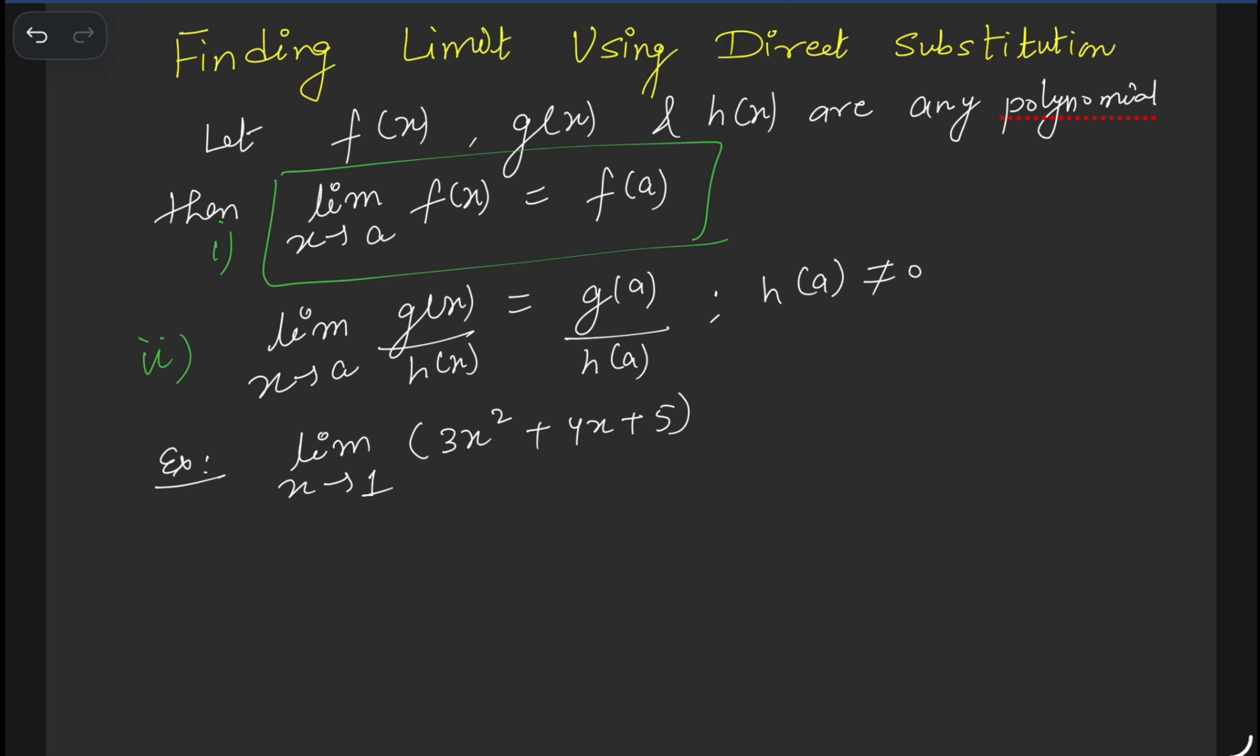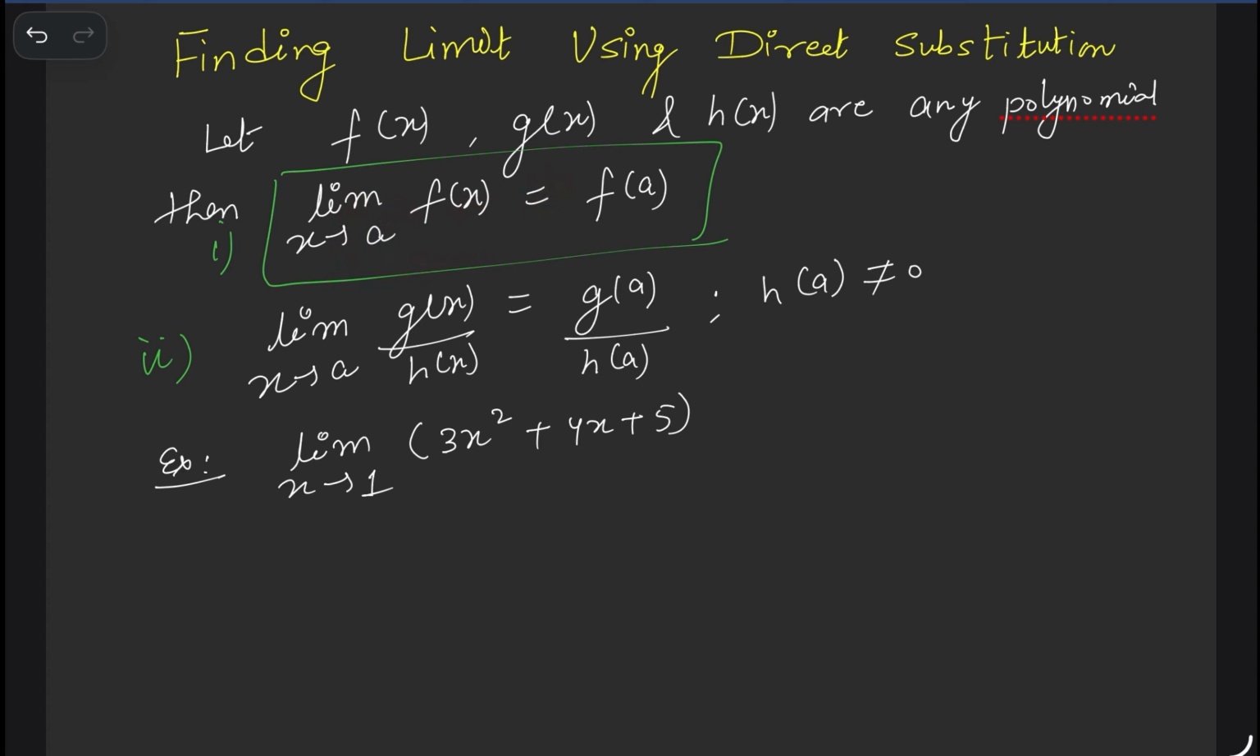So simply, let f(x), g(x) and h(x) be three polynomials. Polynomials you may know from class 9th and 10th also. Limit x tends to a of f(x) equals f(a), which means at the place of x we substitute a. When? When f(x) is a polynomial. If f(x) is a polynomial, just substitute a at the place of x, that is the limit.